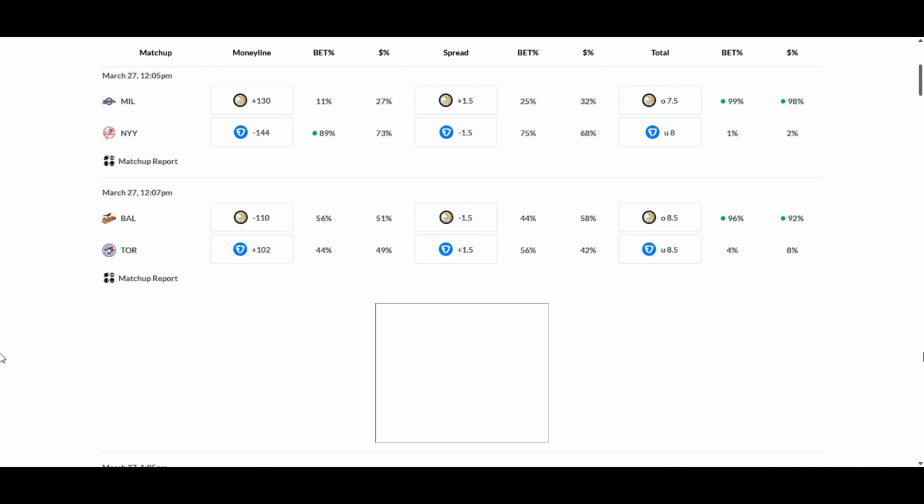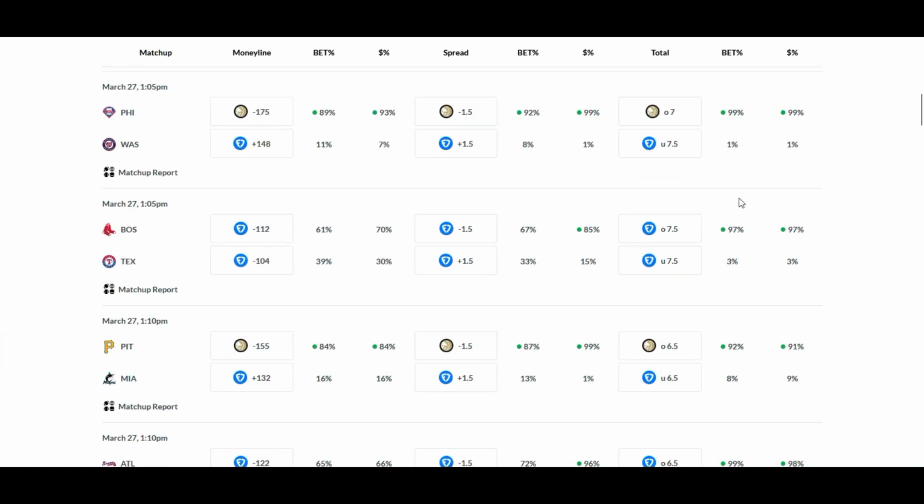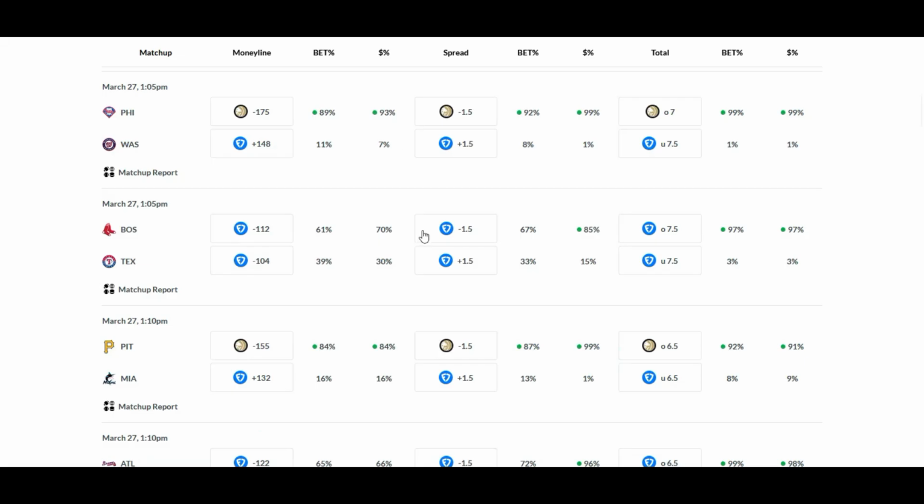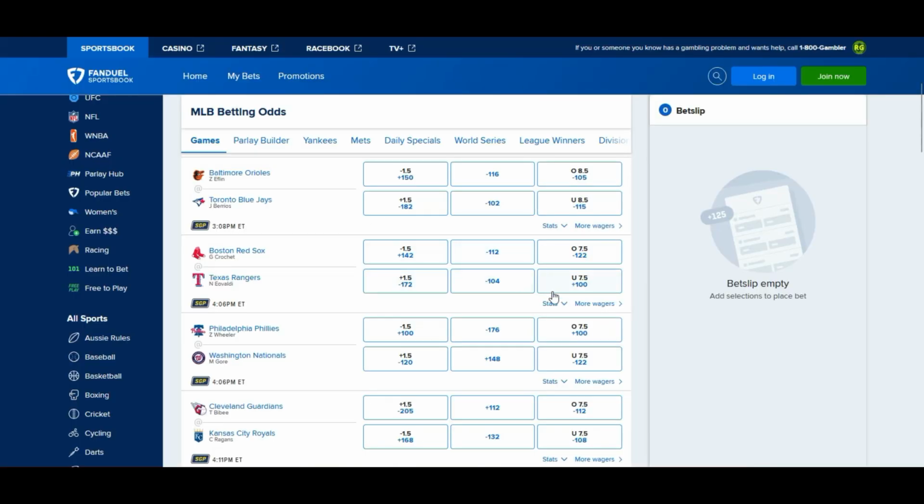I'm pretty sure the over is getting most of the money anyway. It is 97% across the board. 85% of the money is going on the run line, plus 142 for Boston. People looking to cash that out. I would fade the public in that one and go the other way. As well as, 70% are going with Boston on the money line, minus 112.